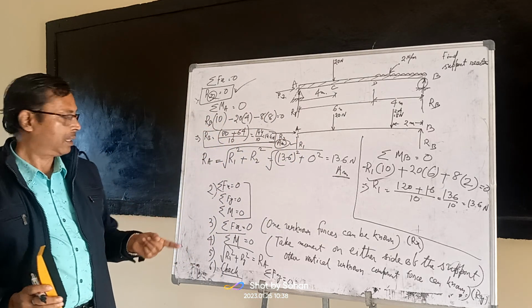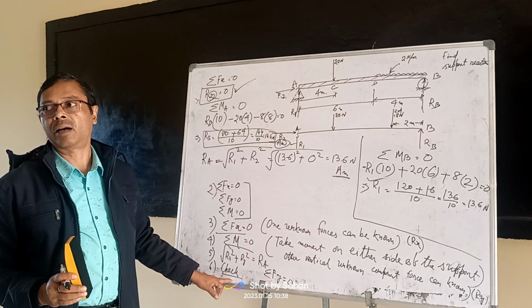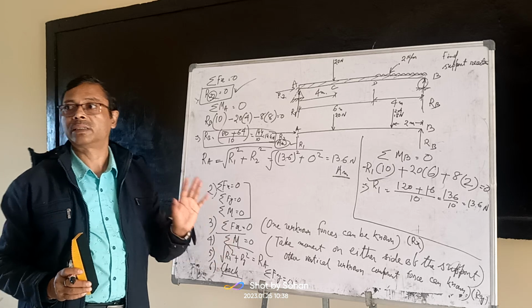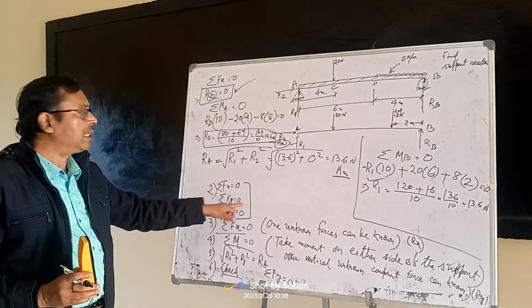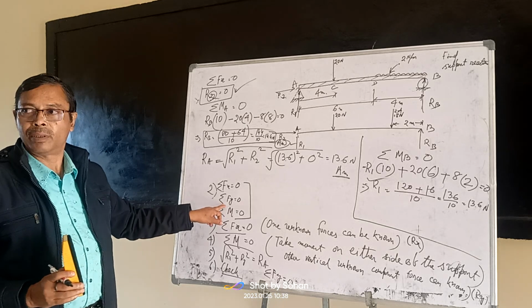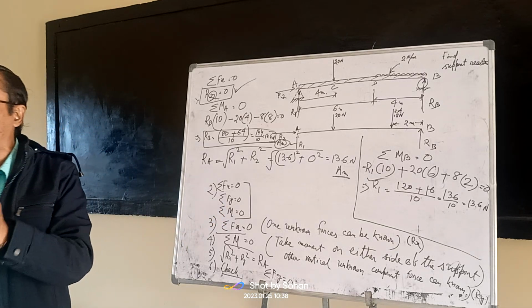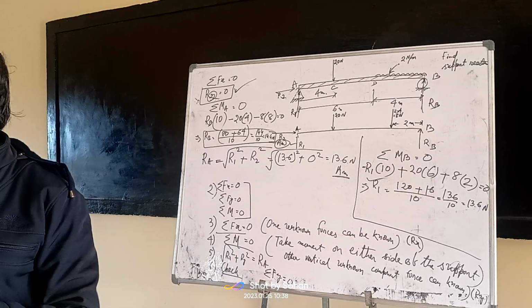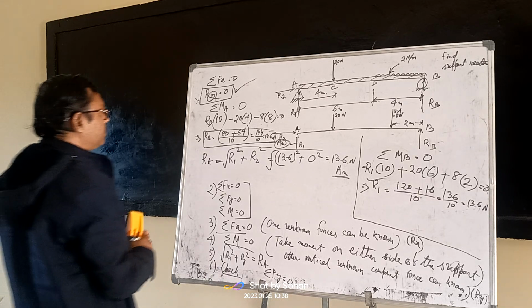Now in your sixth step, there is another way to check whether your answer is correct or not. For checking, you may apply another condition of equilibrium, that is sum of Fy is equal to 0, meaning the sum of all the vertical components of forces will also be 0. So what are the vertical forces?